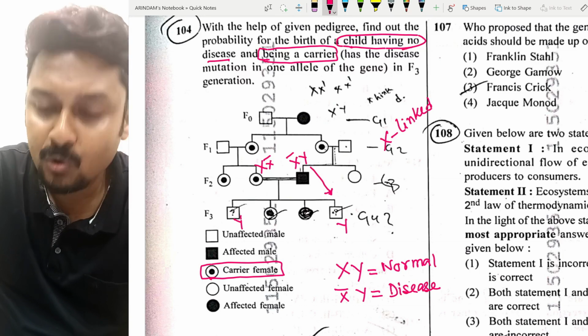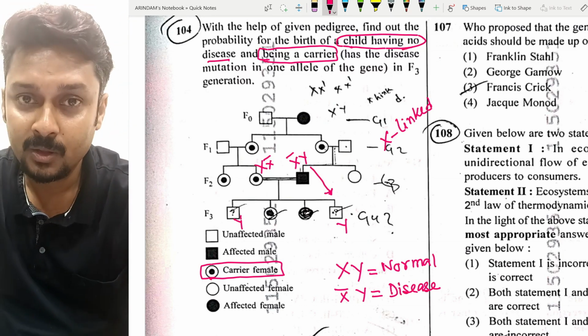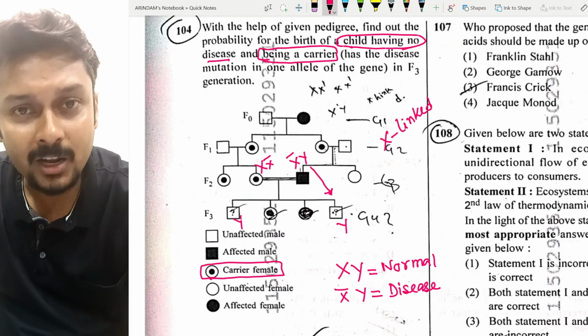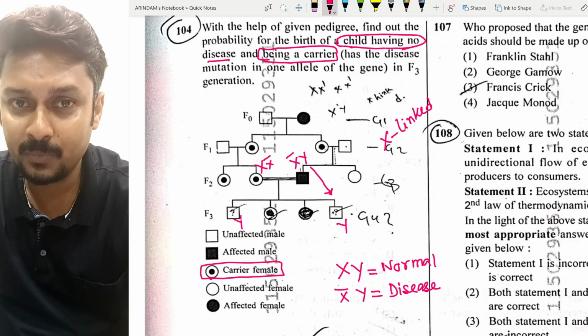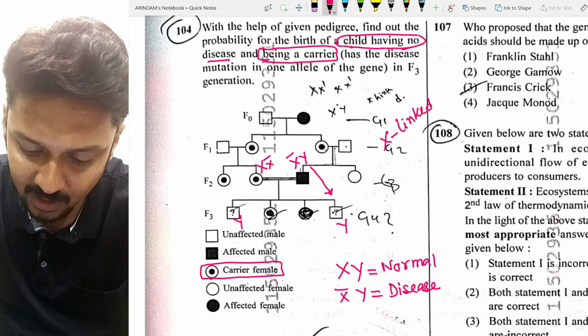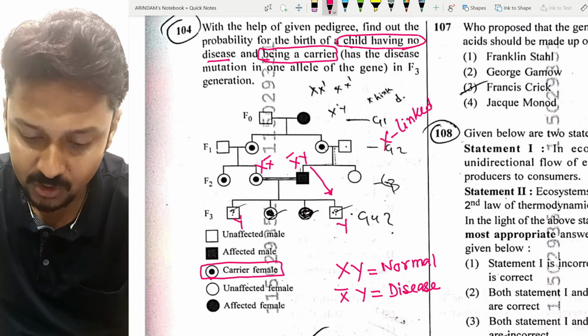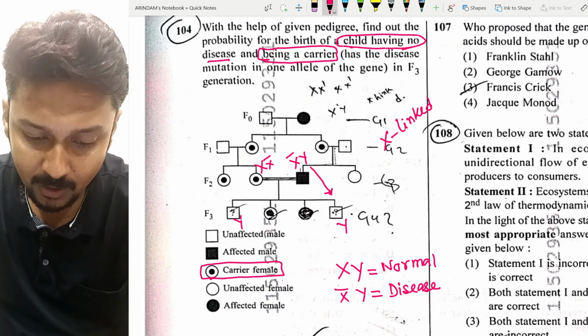A male has no third possibility. So in that case, only the option goes with the female. So how many females do we have in our chart? Two females we have in our chart.